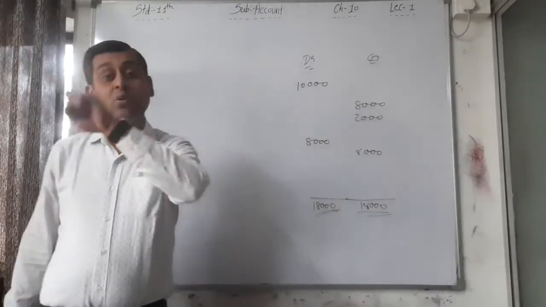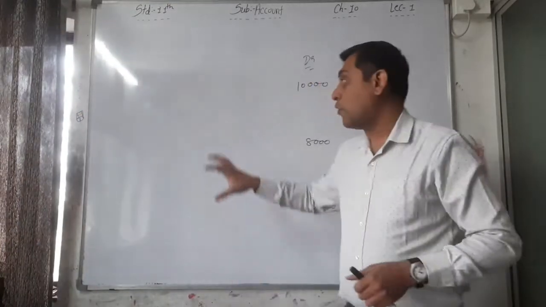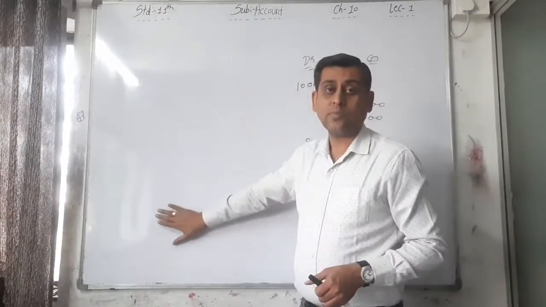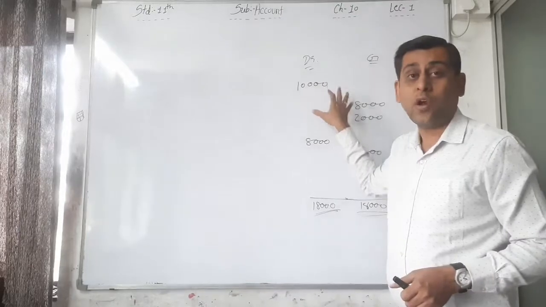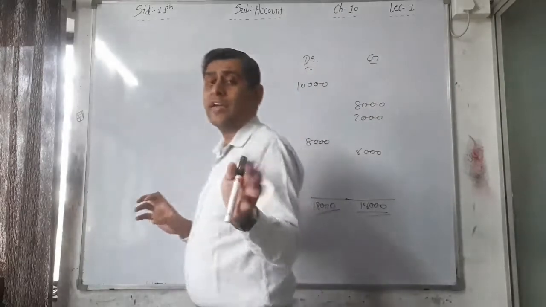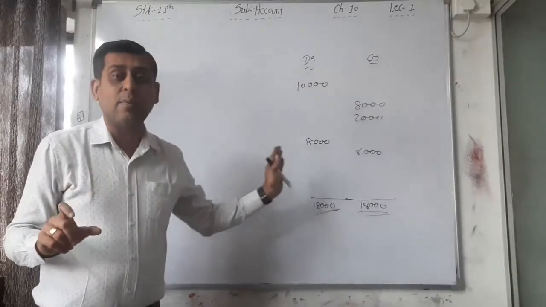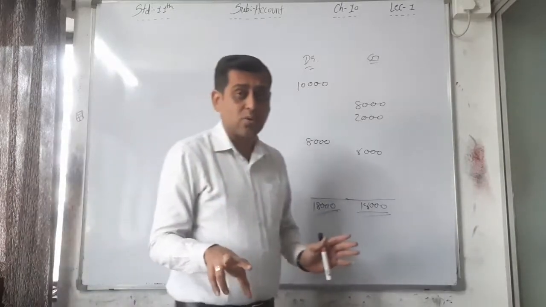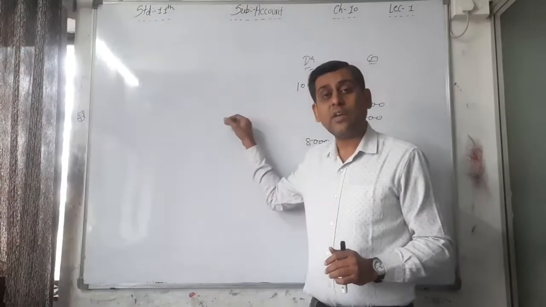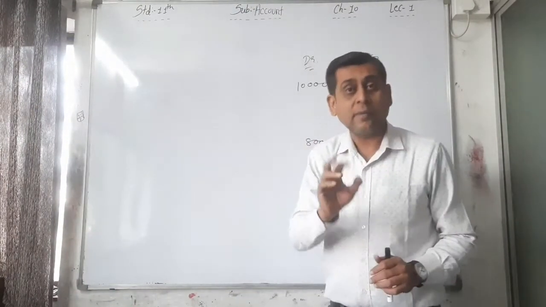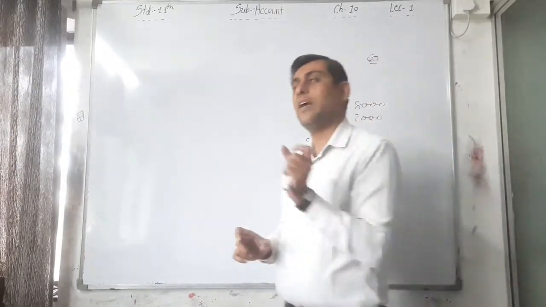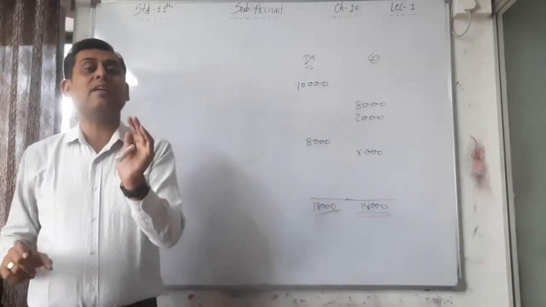the sides of that particular statement agree. What does that mean? From different ledgers we are taking out balances: from the cash account, bank account, sales account, purchase account, Govind's account, salary account, all the accounts. From all the accounts we are taking some balances, debit balance, credit balance, different balances. Here we have to take all these balances and record them in one separate statement, debit side, credit side, and now make the total of the debit side and the total of the credit side must be identical, must be equal.